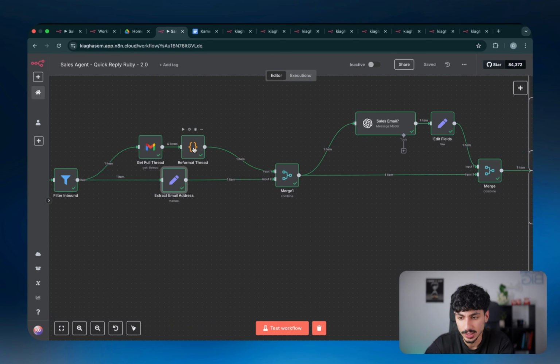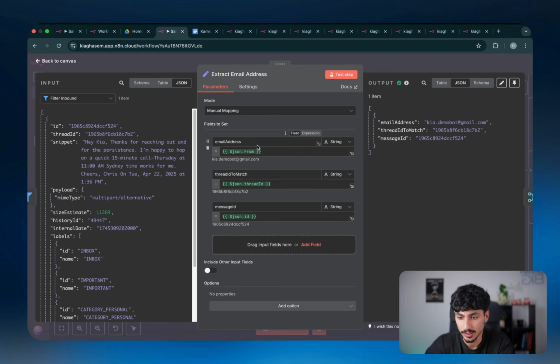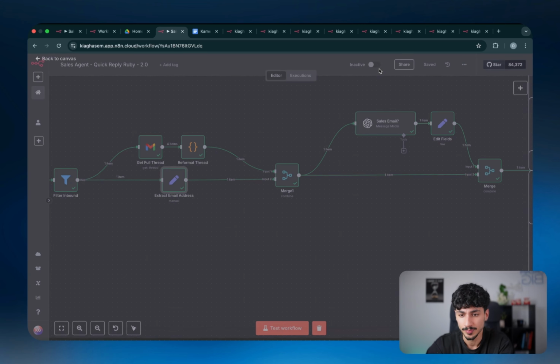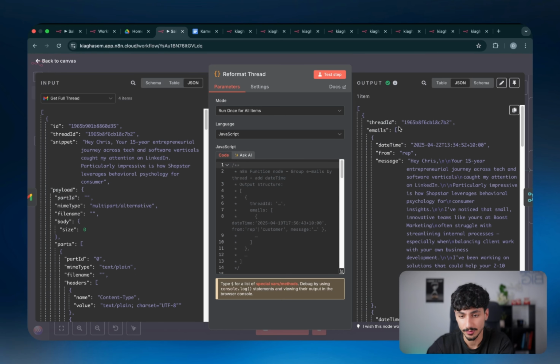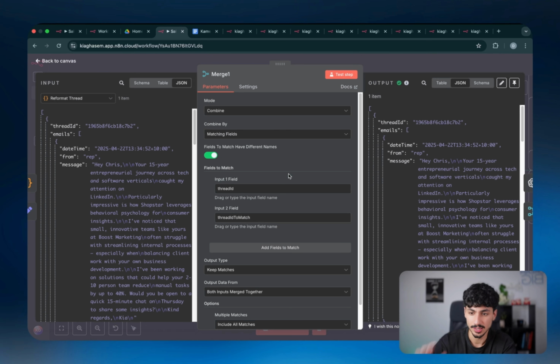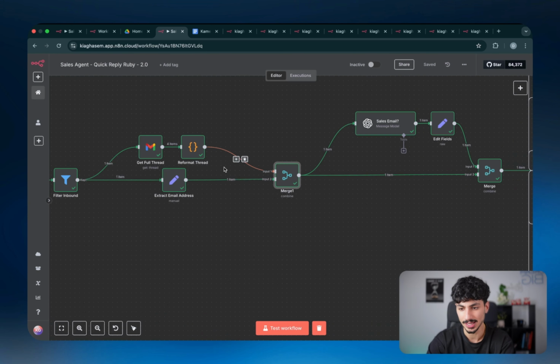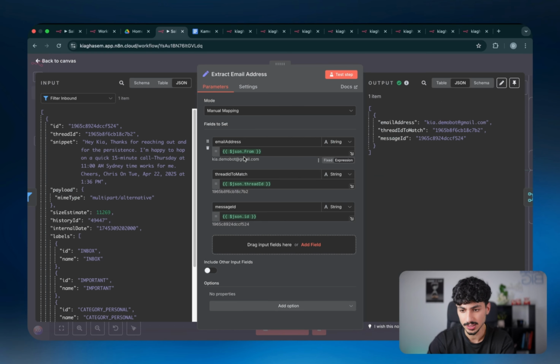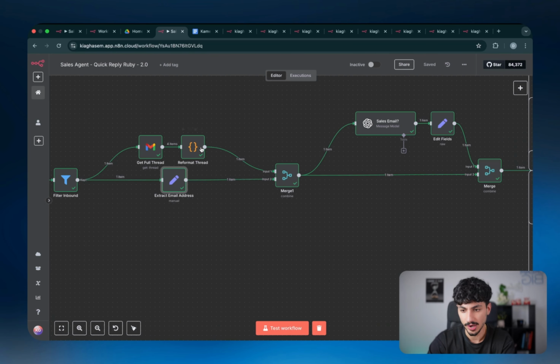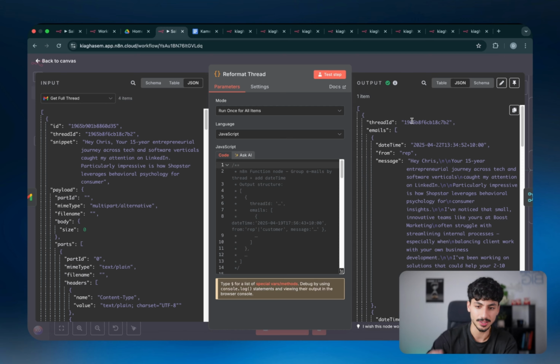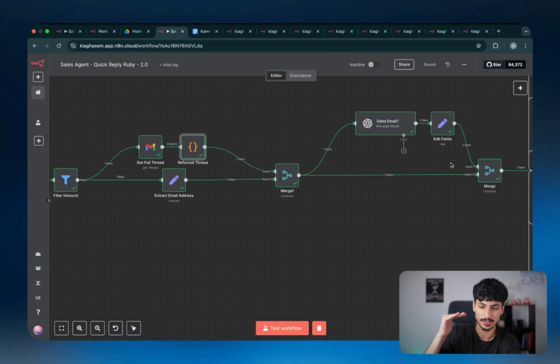So then moving on, what we're doing is we're grabbing the emails inside that thread and we're combining it with a bunch of other data that we had from the new emails node. So the new emails node has the email address and also the message ID. But then this one up here has the thread ID and the actual emails. So then in the merge node, what we're doing is we're basically merging these 2 data points and matching them based on their thread ID. So we're basically saying, check for the thread ID of this one, which is this one here, find it inside this one, and then for the thread ID that you find, combine the data points together.